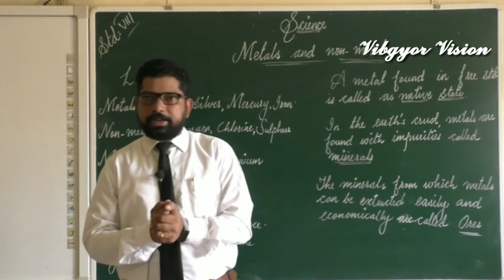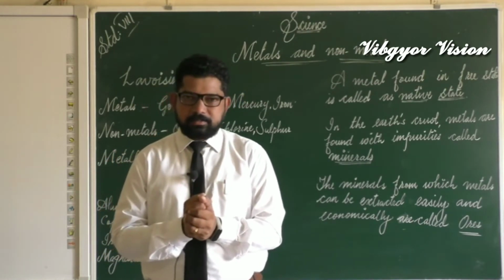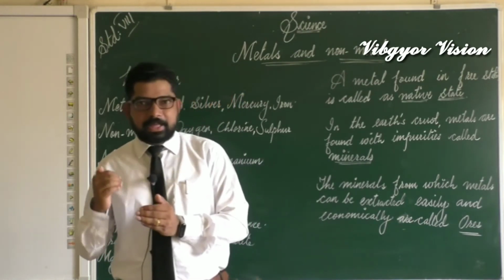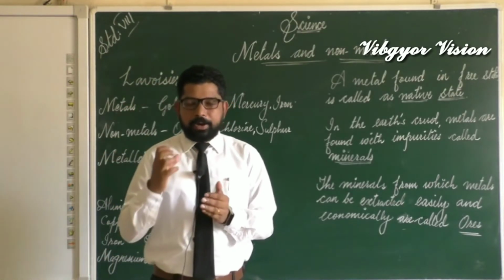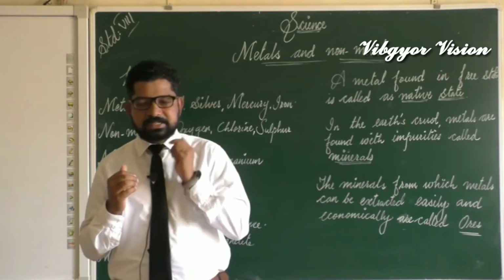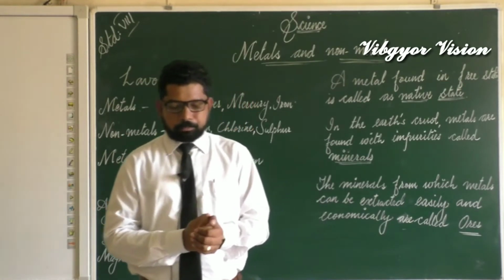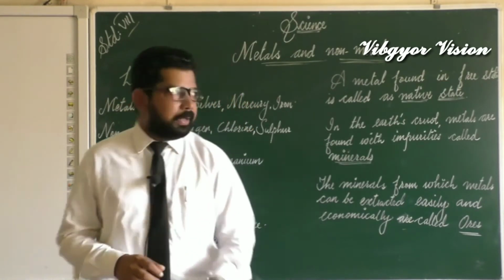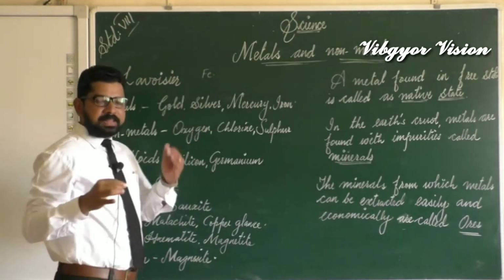In nature, metals are usually found in the combined state or combined form, like oxides, sulfides, carbonates, etc. I will explain it for you. For example, iron is not present in nature as iron.